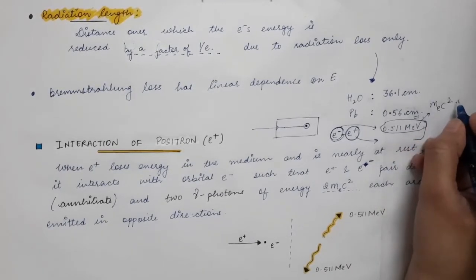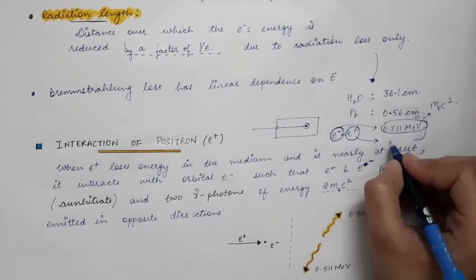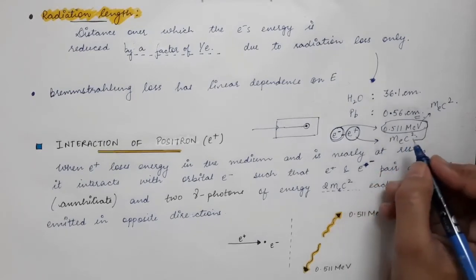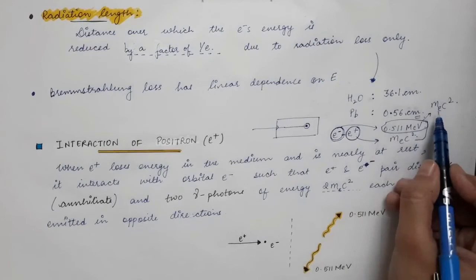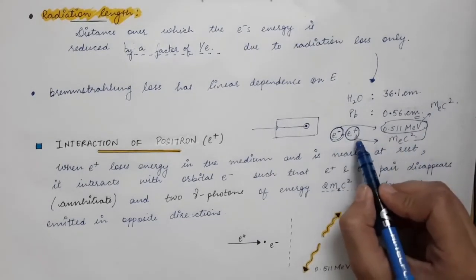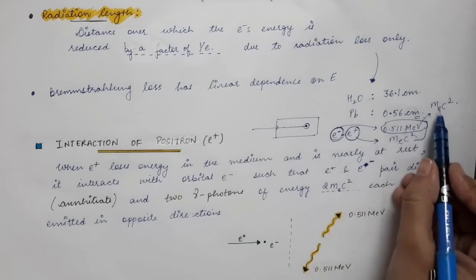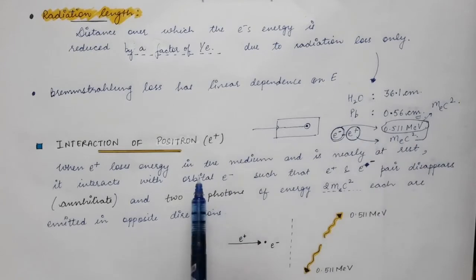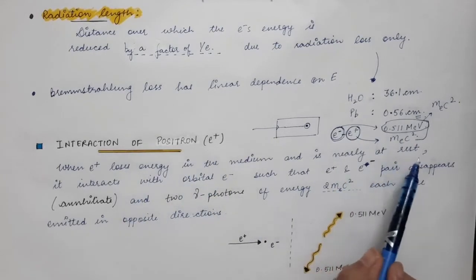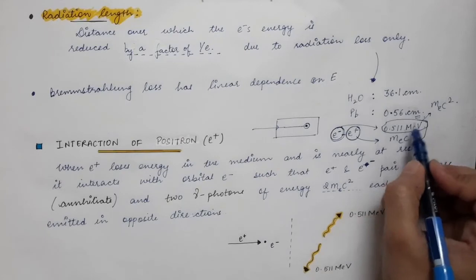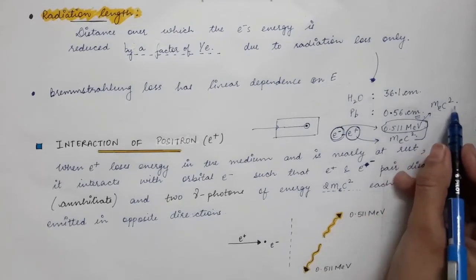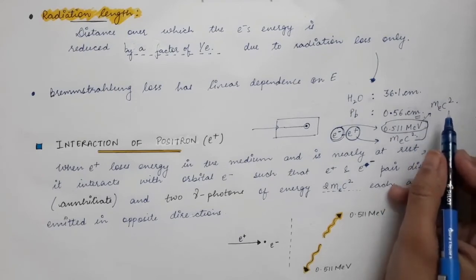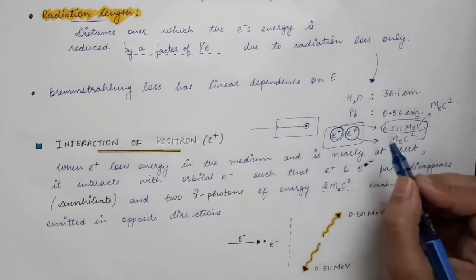So mec square is the rest mass energy of the electron, and the same is true for the positron. Now, what is the energy of the initial system of electron and positron? That is equal to mec square plus mec square. There is no kinetic energy because the positron is nearly at rest. So the total rest mass energy is twice mec square, and that will be the initial energy of this system.